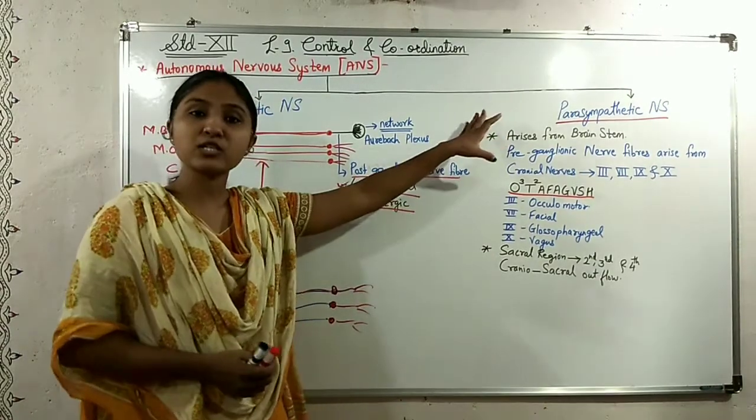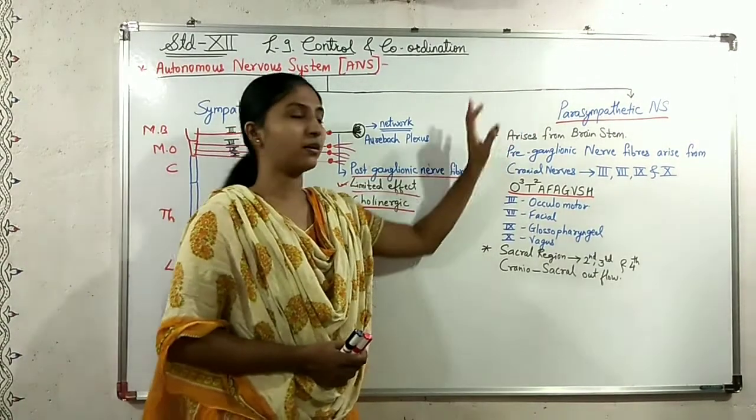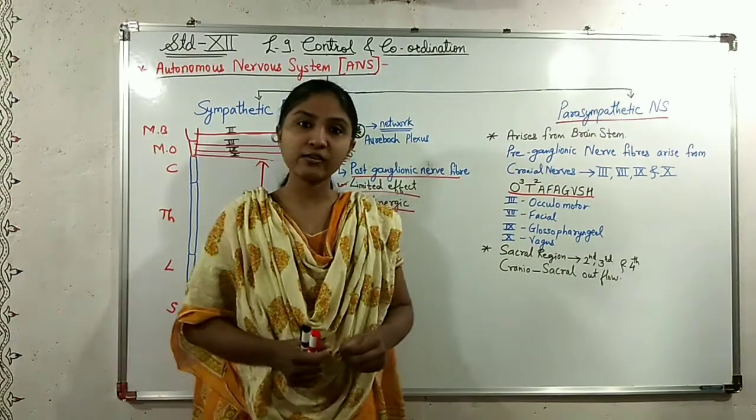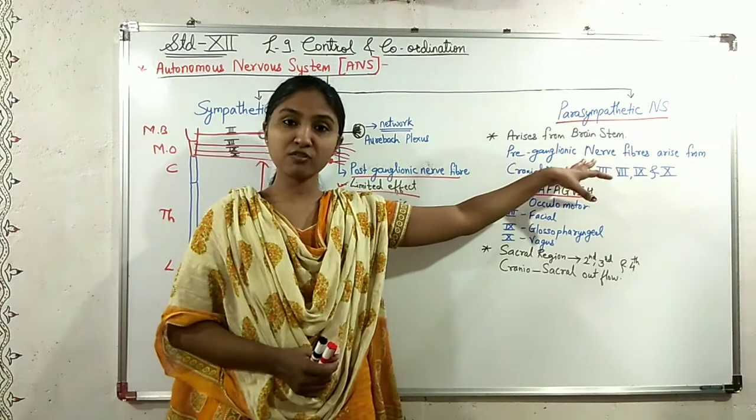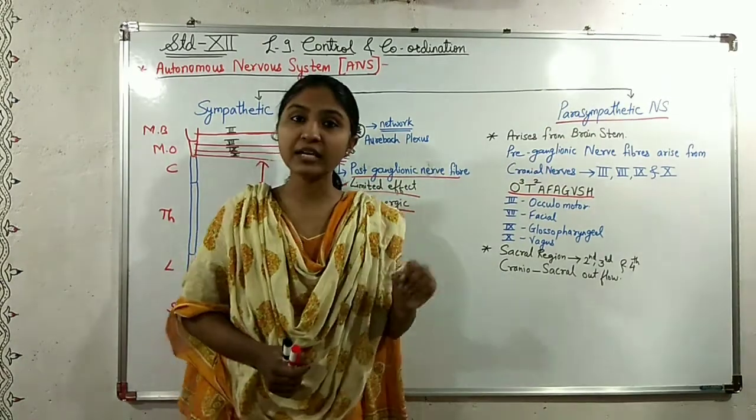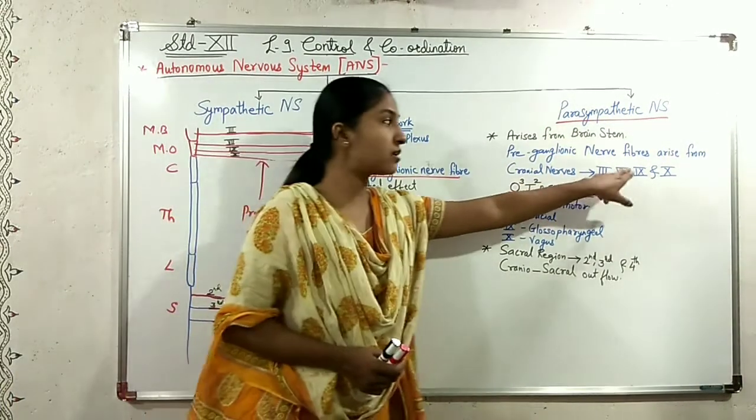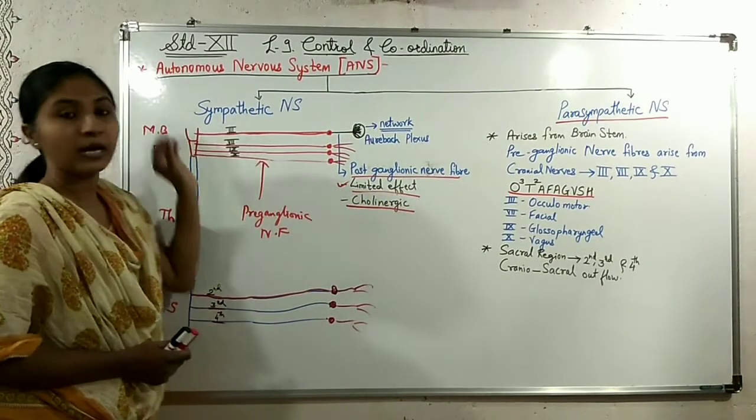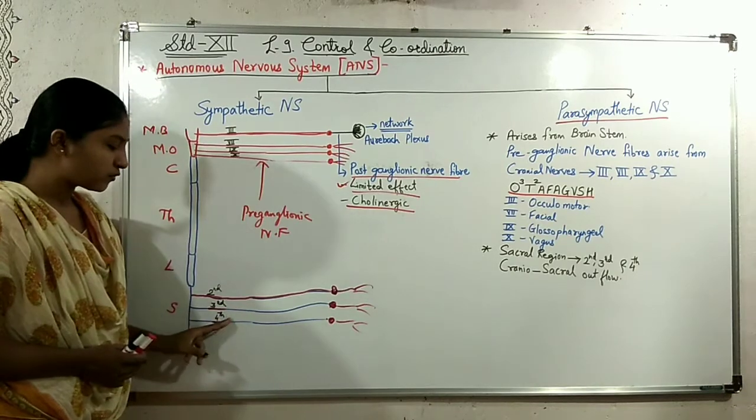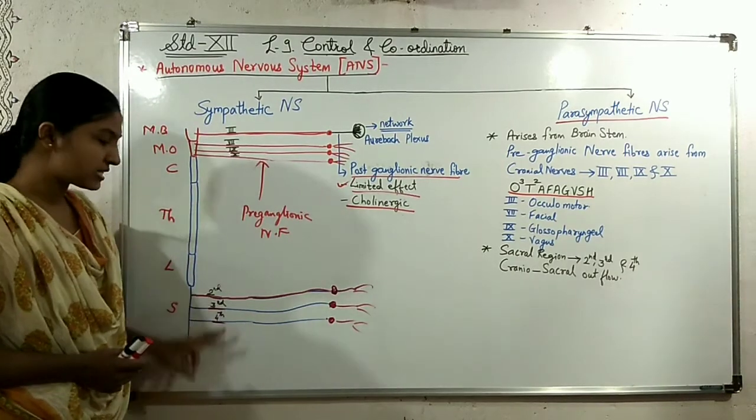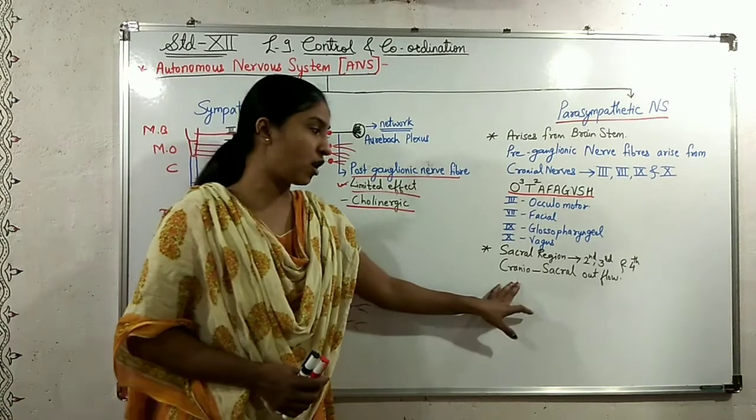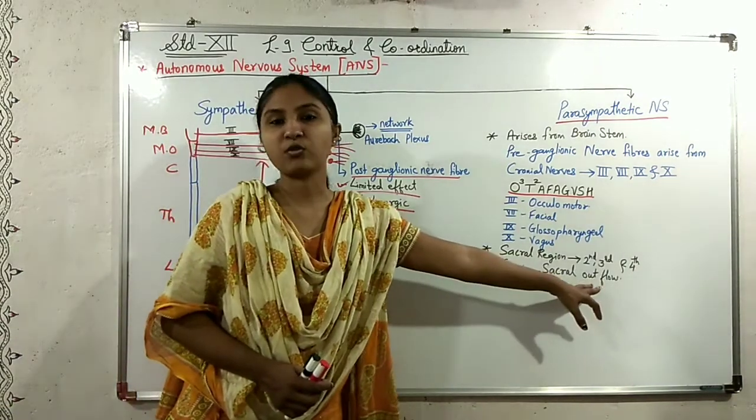So here in case of the parasympathetic nervous system, the nerve fibers arise from the brainstem and the sacral region. Preganglionic nerve fibers arise from the cranial nerves, that is the 3rd, 7th, 9th and 10th cranial nerve from the brainstem, and the 2nd, 3rd and 4th sacral nerve from the sacral region. That is why the outflow of the nerves is called craniosacral outflow.